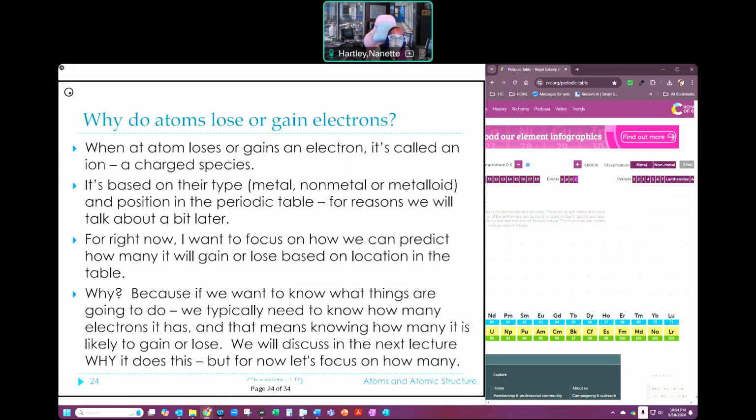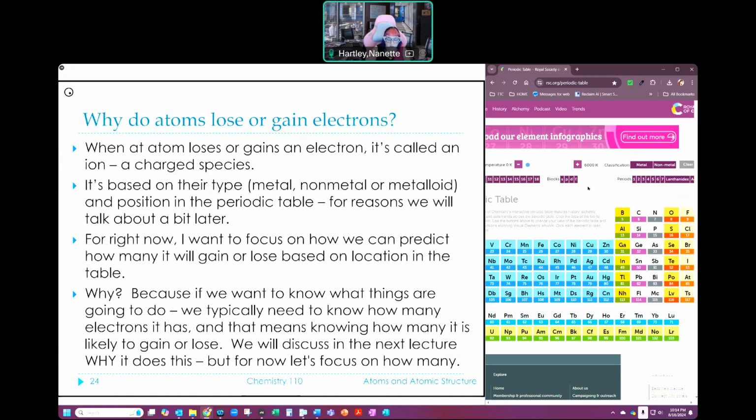We're going to start talking a little bit more about atoms losing and gaining electrons, right? They do that. And one of the things that I was dying, I'm like, why? Why do they do this? Well, I know that they do it. They're called ions when they do that. And I know that they do. It's based on the type of material that it is, and where it is in the periodic table.